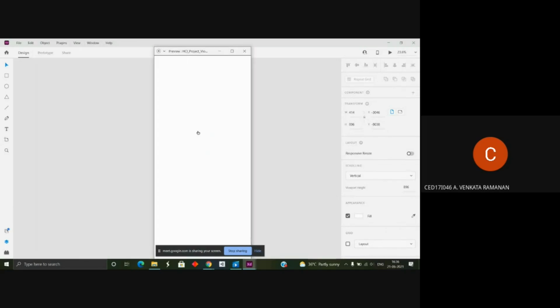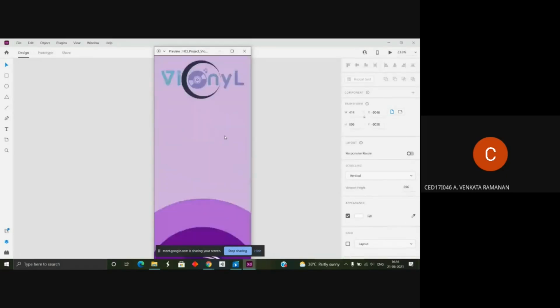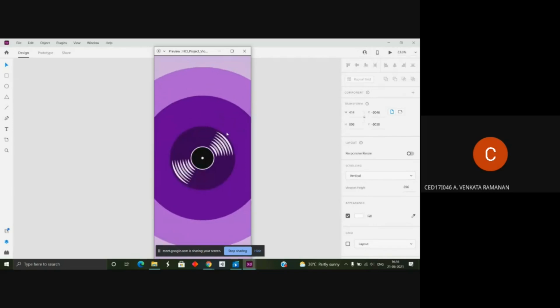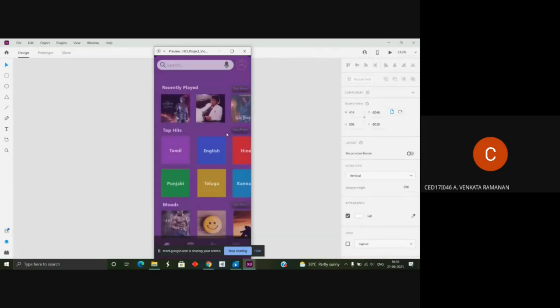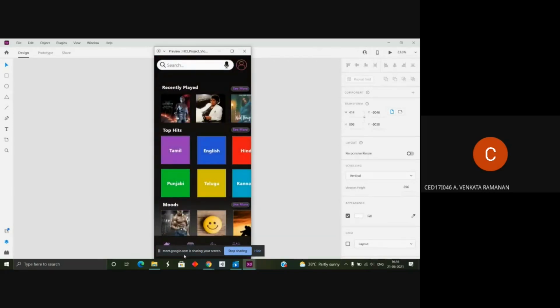So as you can see on the screen, this is an application that's been developed without writing a single piece of code, only with designing with basic shapes and figures. This is a music application which has the categories as we saw through Miller's law, and all the simplistic and most required features have been given at the bottom. This can be interacted with like how we actually interact with an application.